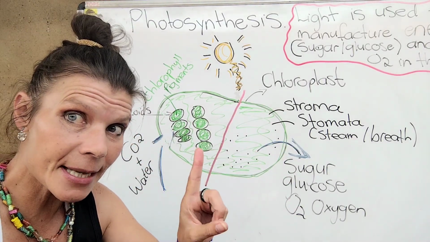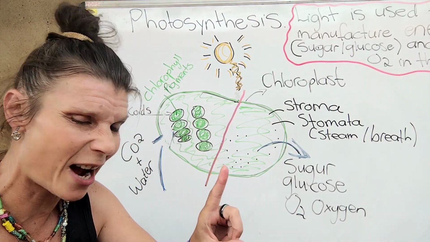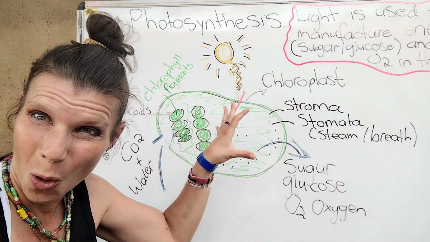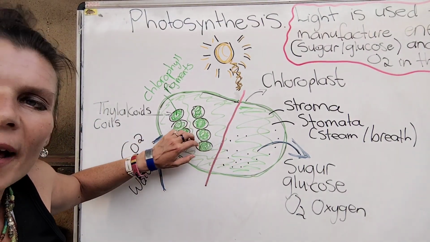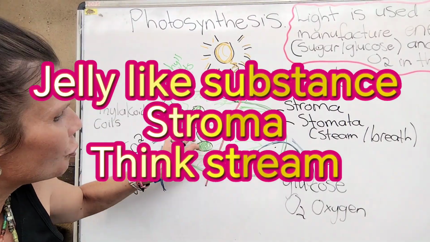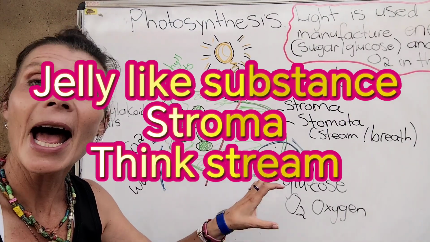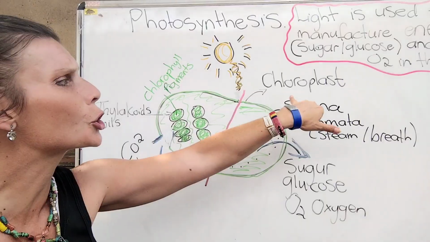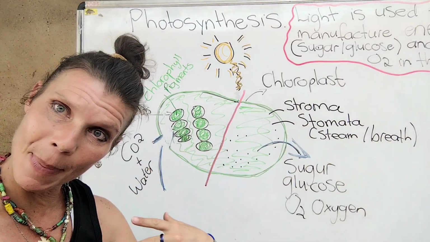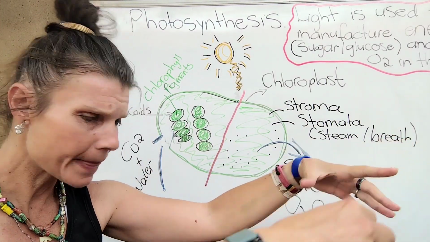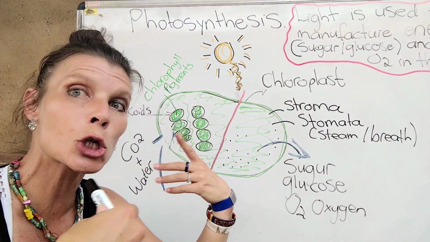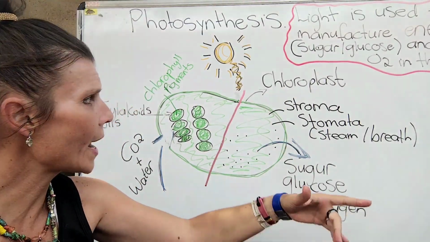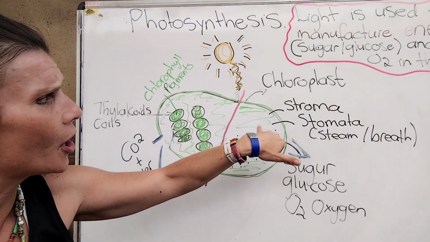Now, the rest of my chloroplast organelle, what is in here? Alright, I get my jelly-like substance between my granas. And this is called my stroma. Think about the stream. So in between the granas flows my stroma, where I find the chlorophyll.